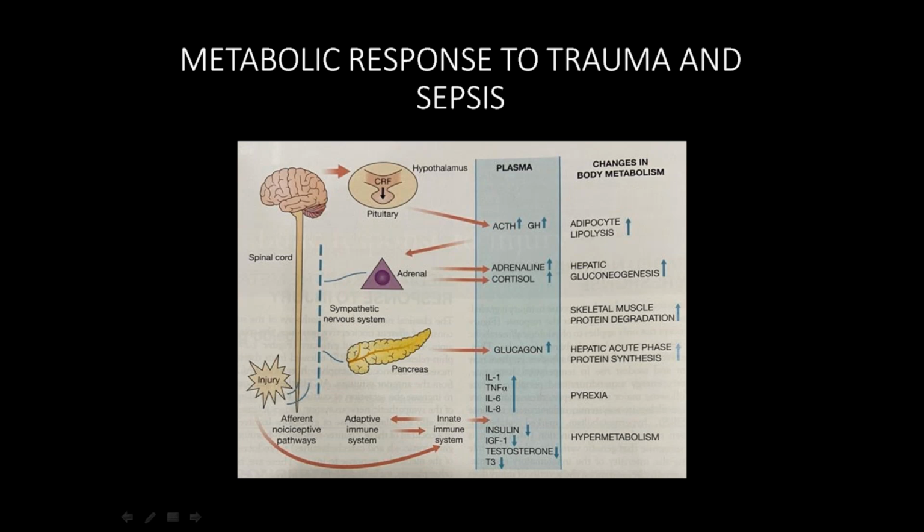When this compensatory mechanism is prolonged, that is, you are not intervening at the correct time, you are not giving a proper antibiotic, you are not giving IV fluids to the patient, you are not preventing this response, then the patient will go into an immunosuppressive state. Whenever there is an immunosuppressive state, the patient is more exposed to opportunistic infections or nosocomial infections.